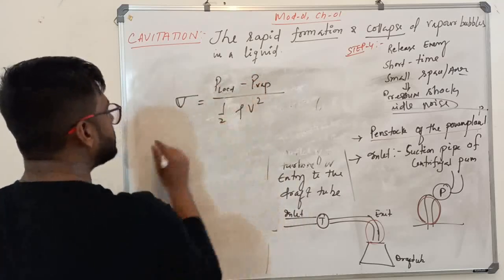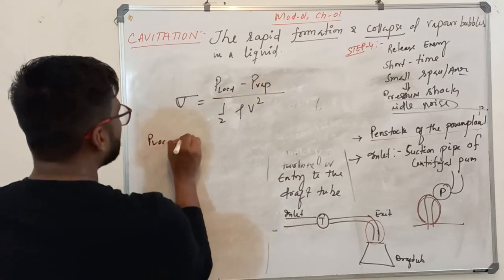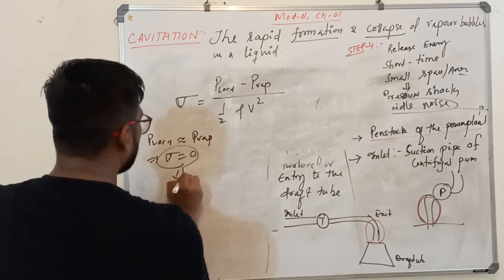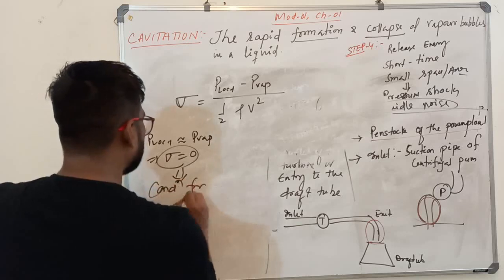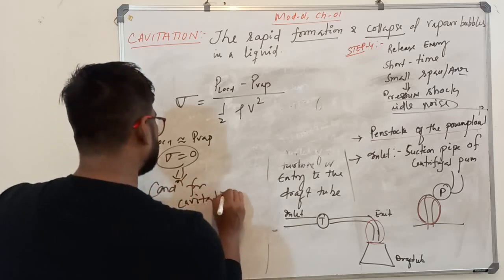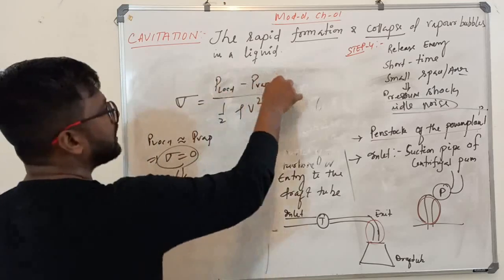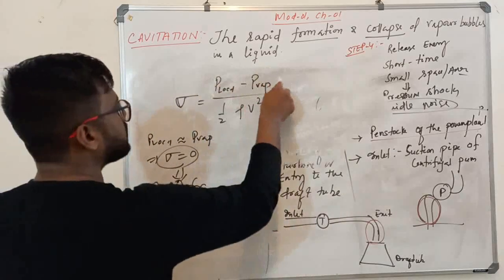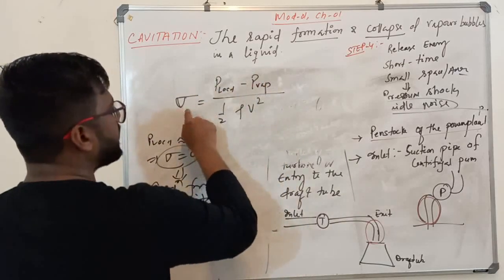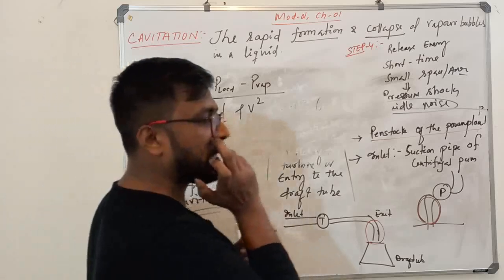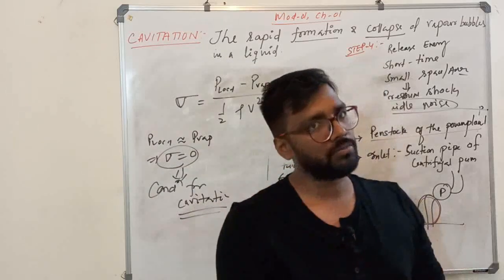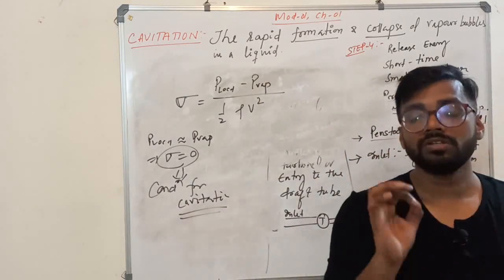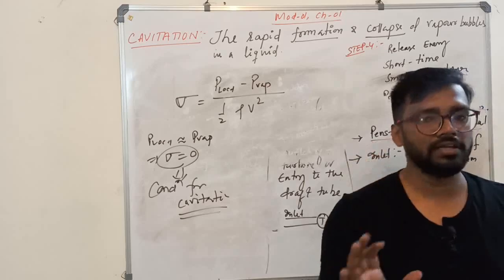So if P local is equal to P vapor, local pressure is equal to vapor pressure, what happens to sigma? Zero. We call this the condition for cavitation. That's it. Now the cavitation will start. As long as your P local is greater than P vapor, sigma is positive, no cavitation. When your P local falls below the P vapor pressure, sigma is negative, meaning it will start cavitation, meaning rapid formation and collapse of the vapor bubbles. I hope your cavitation doubt is now crystal clear.